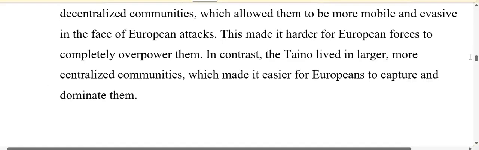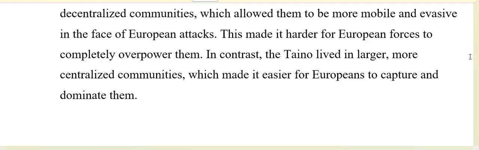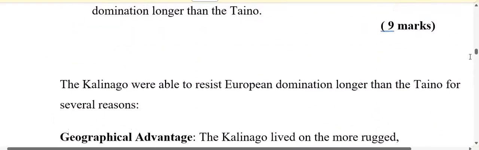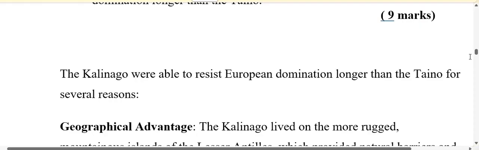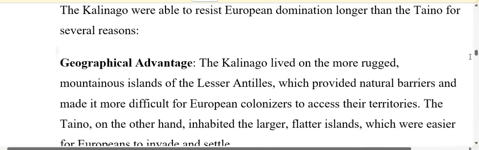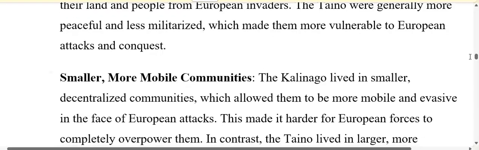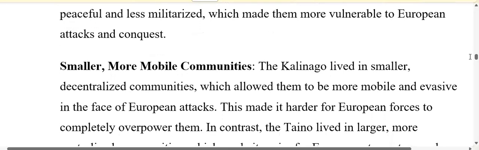Their communities were much more organized, which made it easier for Europeans to capture and dominate them. So the three reasons why the Kalinagos were able to resist European domination longer than the Tainos were geographical advantage, warrior culture, and smaller, more mobile communities.